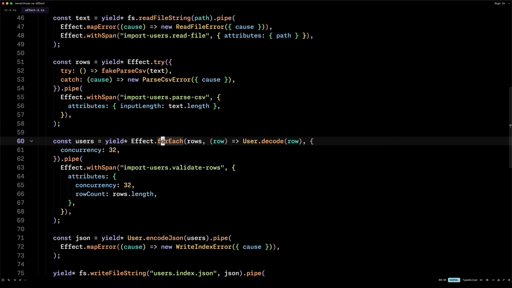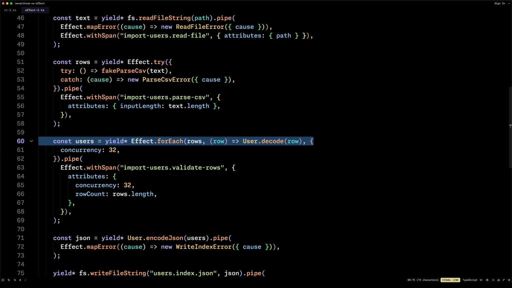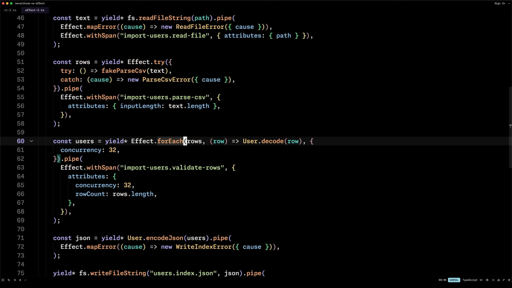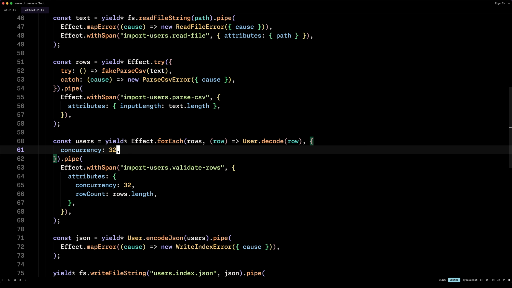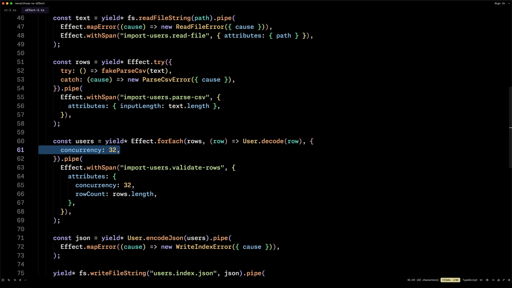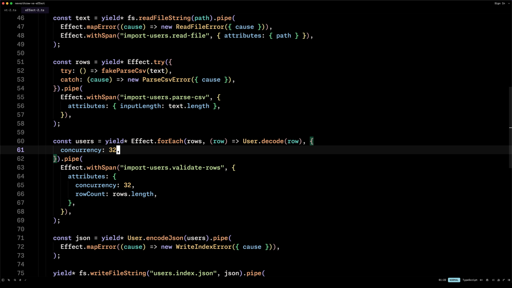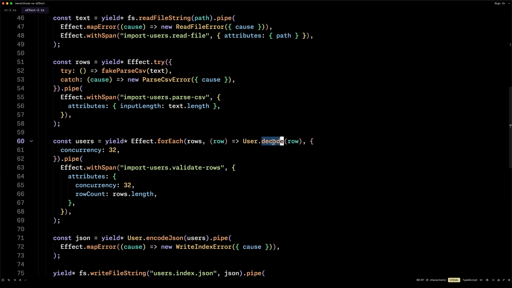And for concurrency, all we need to say is for each, and then we pass in the rows, then for each row we decode it, and then we set the concurrency to 32. Now just one thing to note from these examples is that this concurrency is pretty much useless because the decoding doesn't create a suspension point. It will not yield to the event loop. So everything in fact will run sequentially.